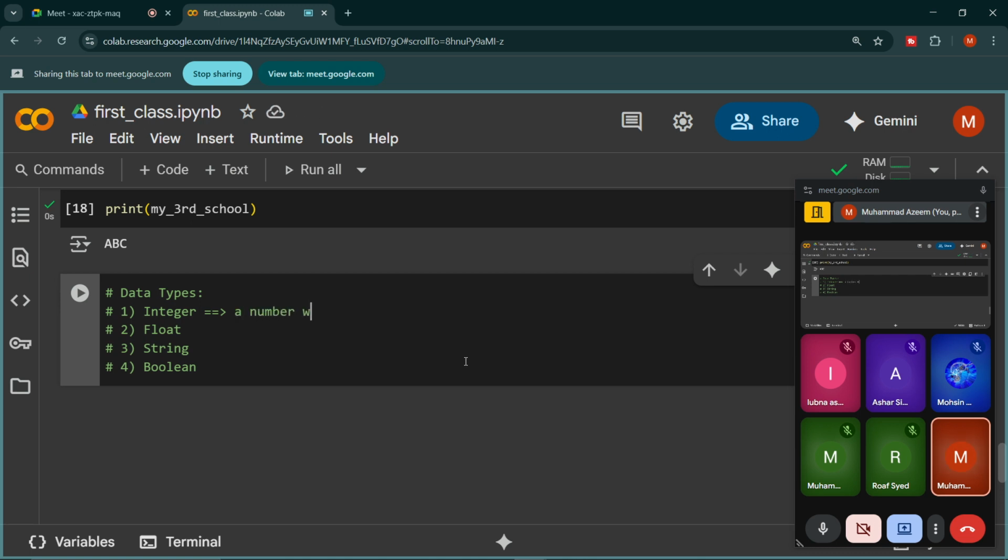Okay, so what are they? Integer is any number without decimal. If we see a number without a decimal, we directly call it integer. And what is float? Float is a decimal number. We can write a number with decimal.